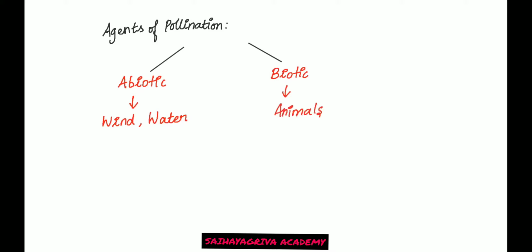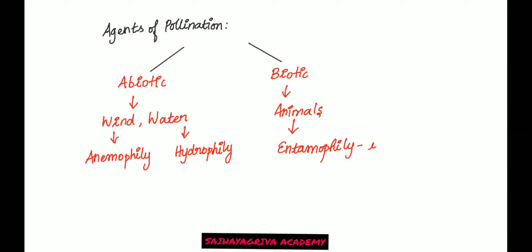Fine. So in abiotic, when it is wind pollination, you call it anemophily. Water pollination is called hydrophily. We'll be discussing the characters of anemophily and hydrophily later. Okay. In animals, you have different kinds of pollination. So what are the different kinds of pollination in animals? You have entomophily, which is insect pollination.